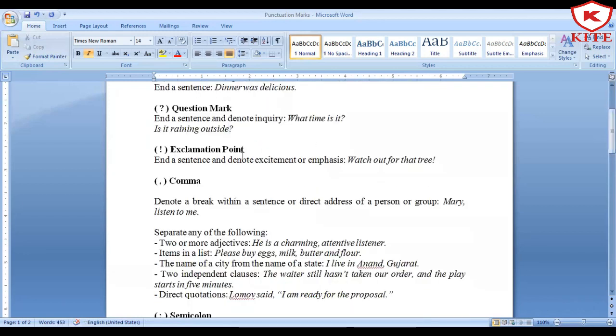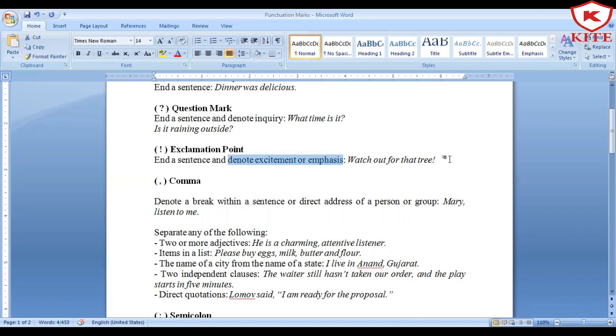Let's move ahead. Next is exclamation point, which is also called exclamatory mark. This exclamation point or exclamatory mark is usually used to end a sentence. Of course, this is basic, and it also denotes some excitement or emphasis. We have seen in many sentences the exclamation mark is used to show that the feeling that I am showing in this sentence is more than what is expected. It shows some kind of surprise, sadness, happiness, a victory, and so on.